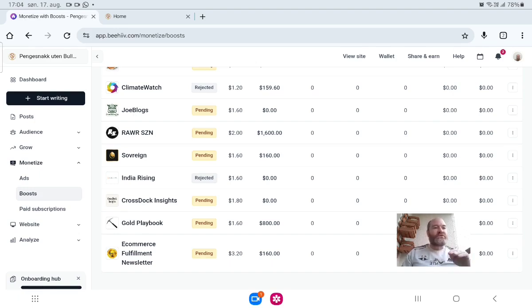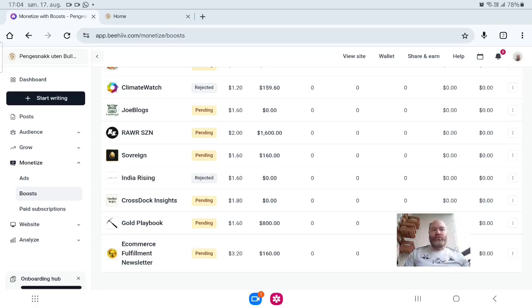So then when your people sign up with their email, a pop-up will come, and they can just select all. So if you have many, you can make a lot of money for each subscriber you get. So in a way, you can get your subscribers completely for free. That's the cool thing with Beehiiv.